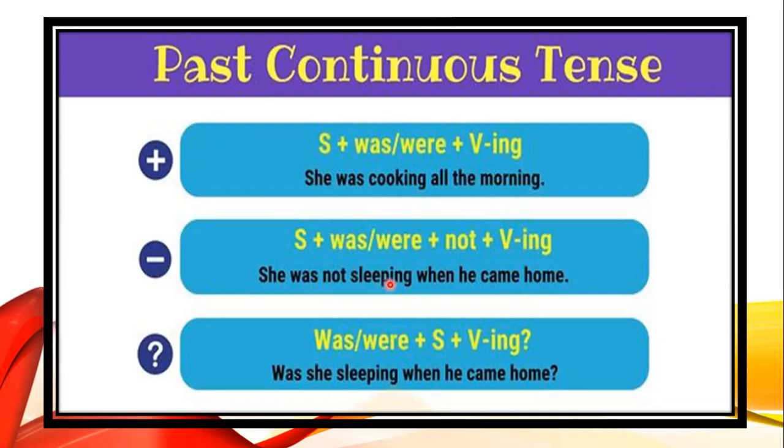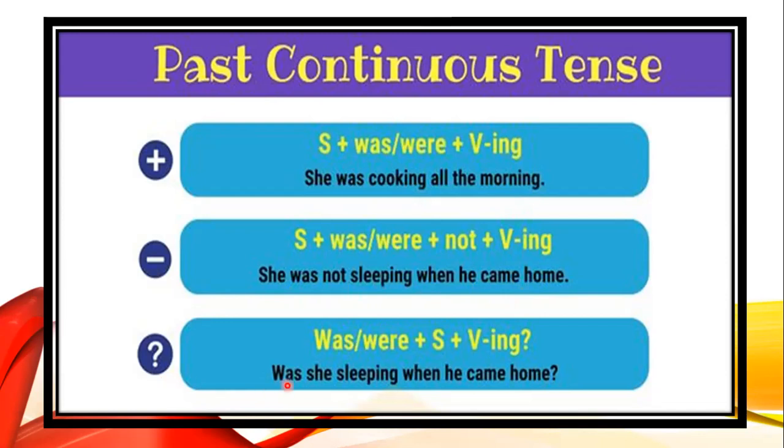She was not sleeping when he came home. She is my subject, a singular noun, so I'm going to put was. Not is added because it's a negative sentence. Sleep is my first form of the verb with the ing. And if you look at all the morning, when he came home, all these things have happened in the past. These are not present tenses.